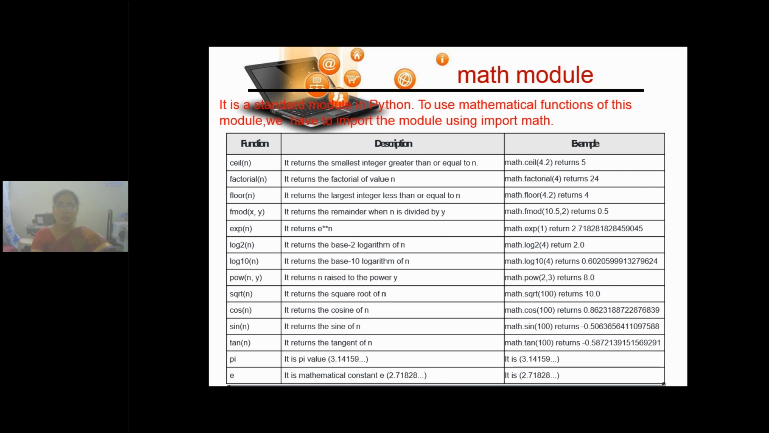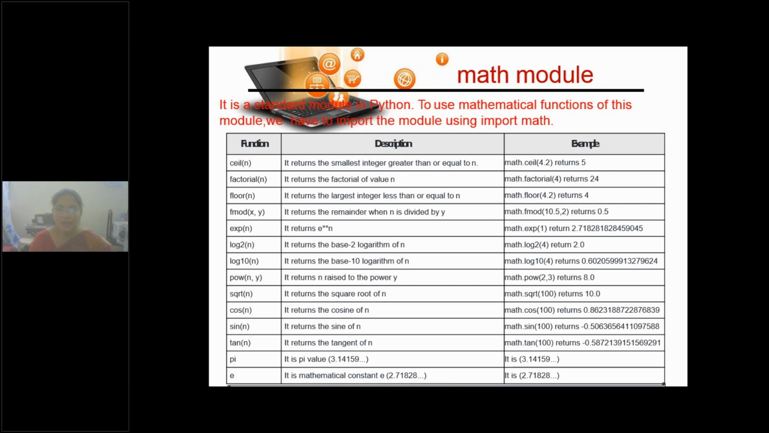And log2 is the base 2 logarithm of n. log10 is the base 10 logarithm of n. pow is x to the power of y. If n to the power of y is to be computed, then pow, within brackets, n comma y.